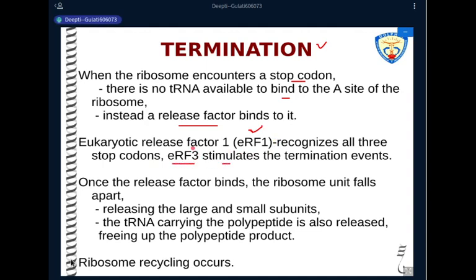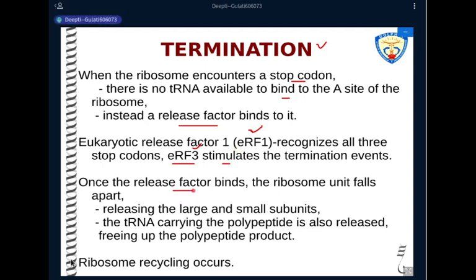Stimulated means RF3 will bring the energy for the binding of this release factor and for the termination of the process of translation. So 2 factors are involved in termination: release factor 1, which will recognize all the 3 stop codons, and release factor 3, which will stimulate the termination of translation.